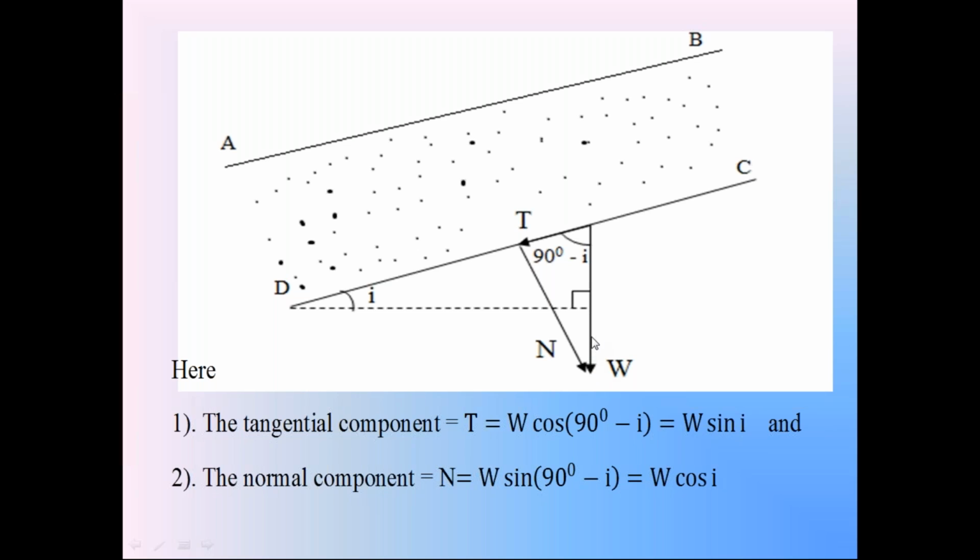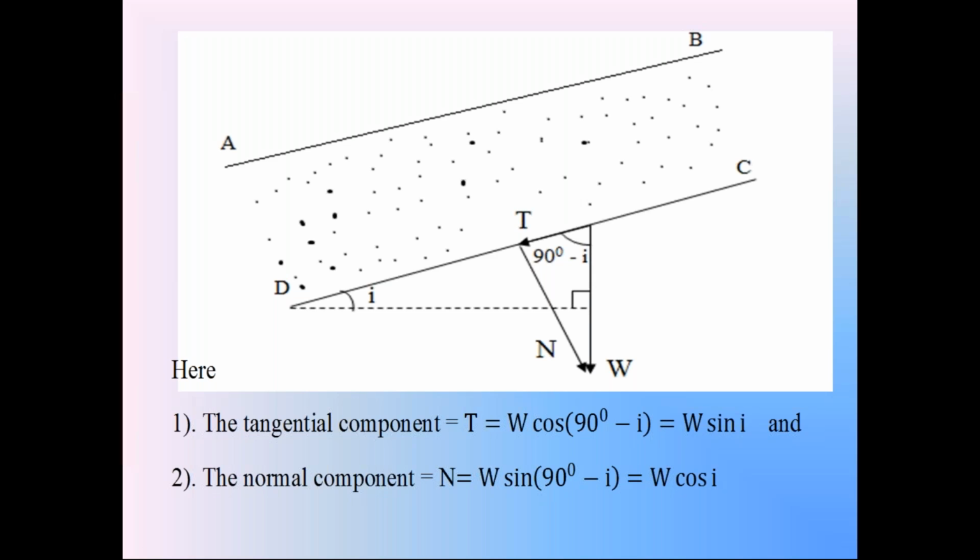If the weight W acting vertically upward, then also with this surface CD, the weight is making the same angle of 90 minus I. So this vertical with the surface CD, either upward or downward, is making the angle of 90 minus I. So the weight of the soil prism W acting vertically downward with the surface CD, it is making the angle 90 minus I. Resolve this weight W into two component forces.